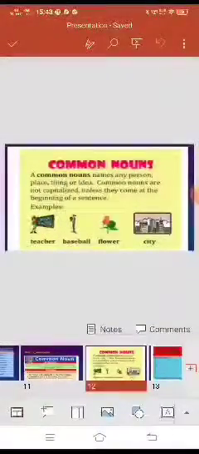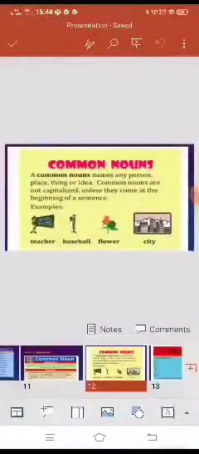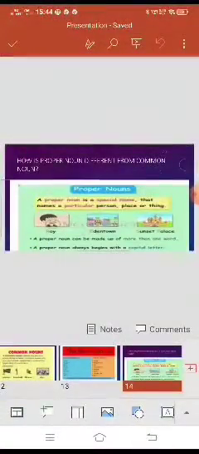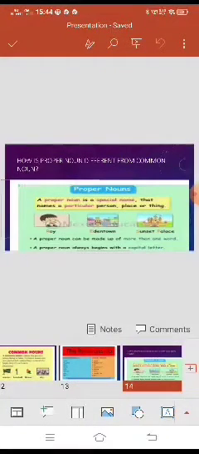Common noun. A common noun names any person, place, thing, or idea. Common nouns are not capitalized unless they come at the beginning of a statement or a sentence. Like teacher, baseball, flower, city, all are having a common name, so they are called common nouns. Now let's see how a common noun is different from a proper noun. A proper noun is the name of a special or a particular person, place, thing, or animal.